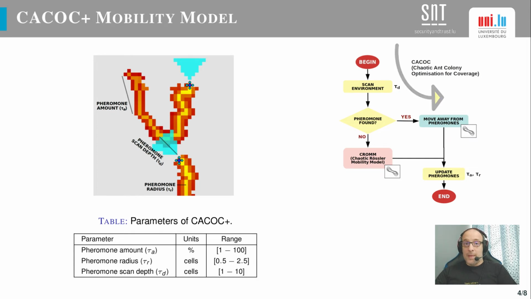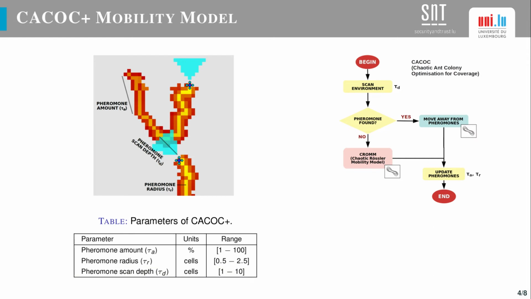We have proposed three parameters to the original CACOC to adapt it to different scenarios and improve its detection rate and area coverage. They are the amount of pheromone left by each UAV, its radius, and how thick the trails are, and the maximum detection range. But the pheromone map is not centralized.